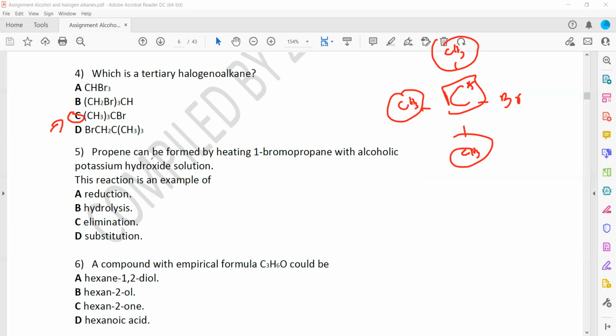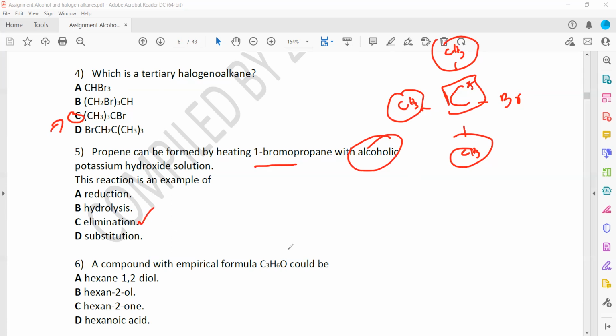Then propene, which is an alkene, is formed by heating 1-bromopropane in alcoholic medium. So when it is alcoholic medium, what do we call this reaction? We call that elimination. If it was in aqueous medium, what we call is nucleophilic substitution reaction.